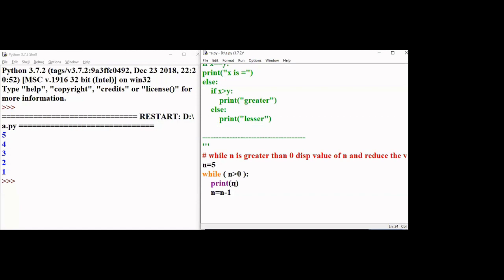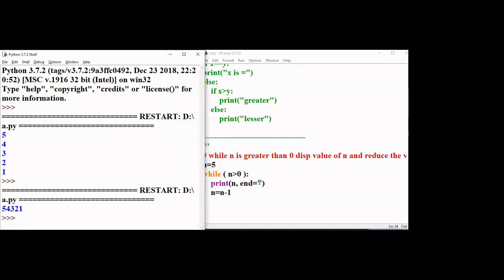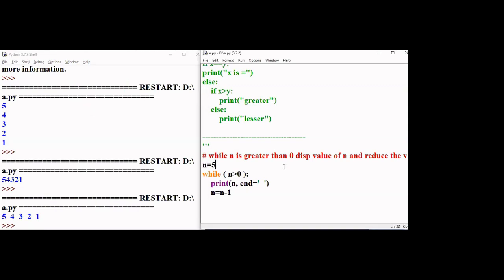So for that, I need to have it like this. So end equal to, I need to give it this way. Then you can see it will print in the same line. Yeah, if you want, you can give some space here for that matter. I didn't give space. Now I think you will see that. Yeah. Now let's move on to the next program.